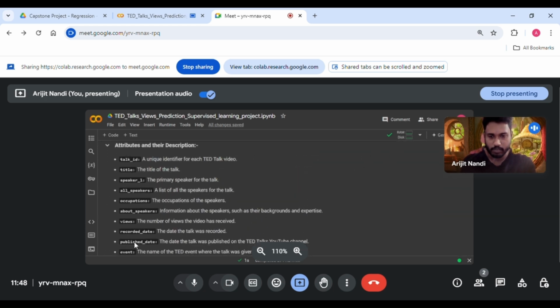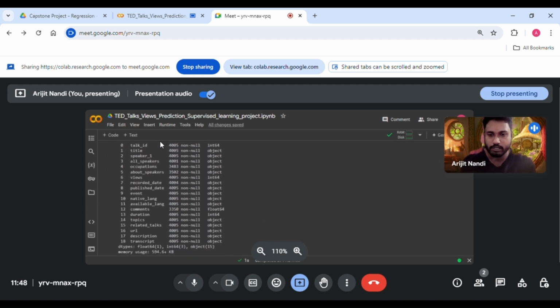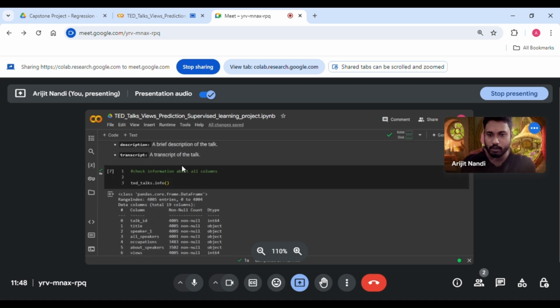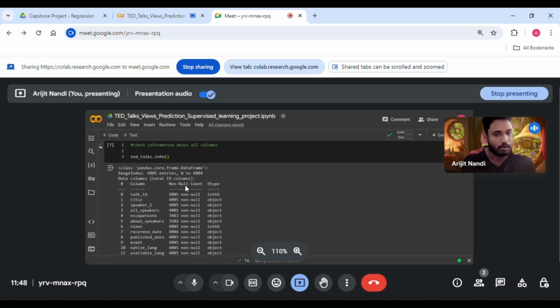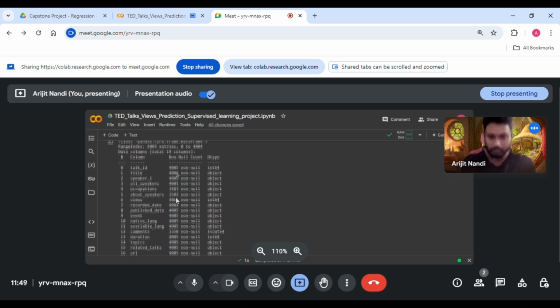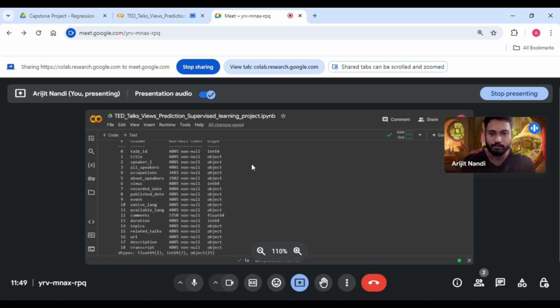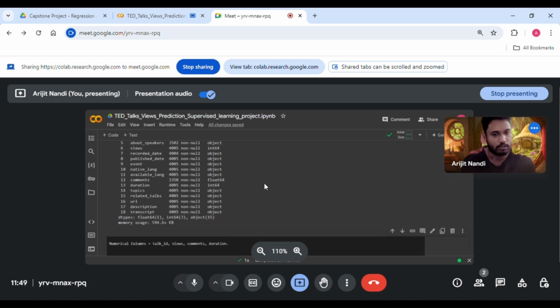Here is the description of all the columns. Now here is the information of all the columns. You can see the column names over here, and non-null count means how many non-null values are present in the column. Next we have the dtypes, which are the types of the columns in the dataset. So we have integers, objects, floats, and so on.